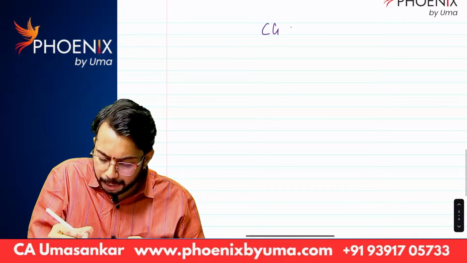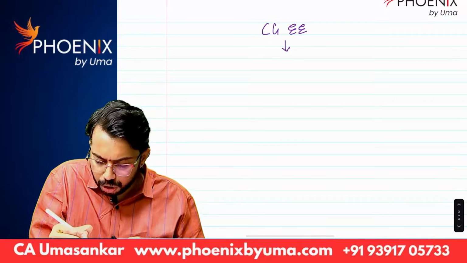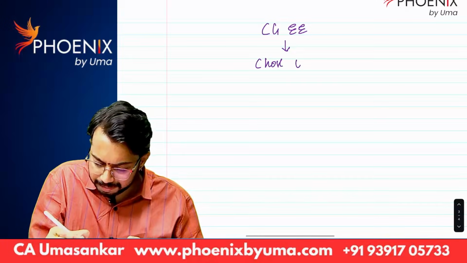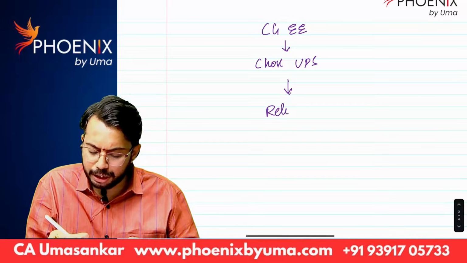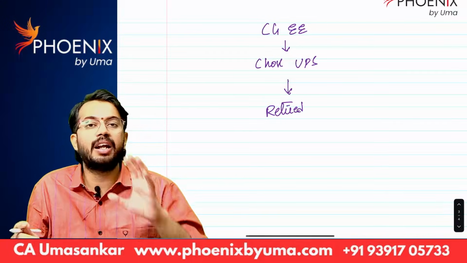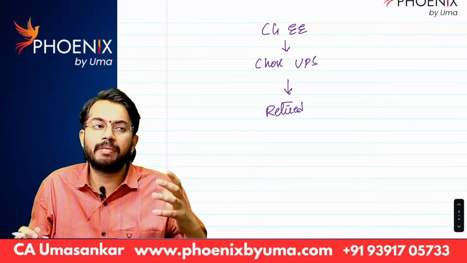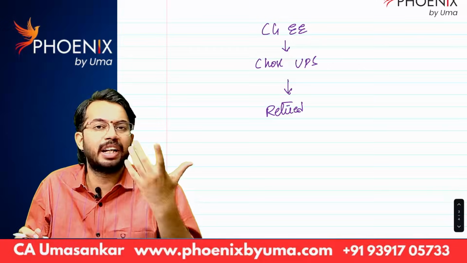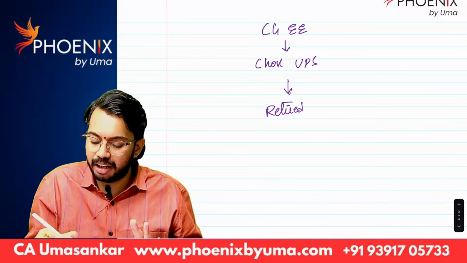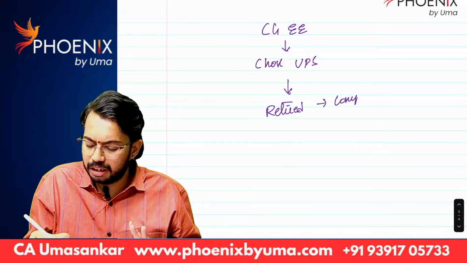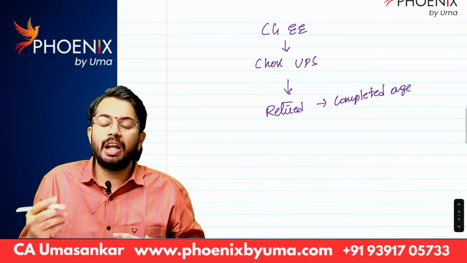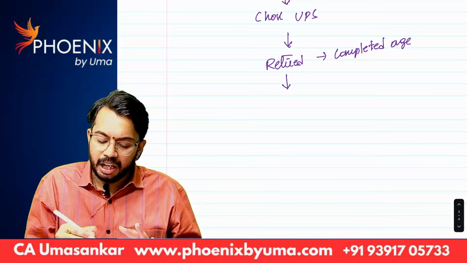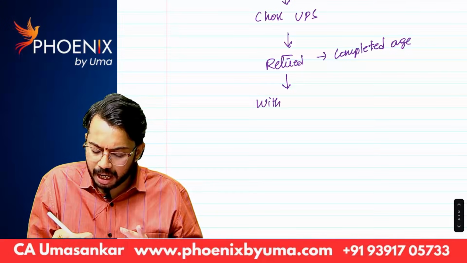See, central government employee chose UPS. He got retired, superannuation. That means he completed retirement age of 58 years or 60 years or 62 years. He retired, completed age. Now at that time, like let's say he withdrawn total amount.